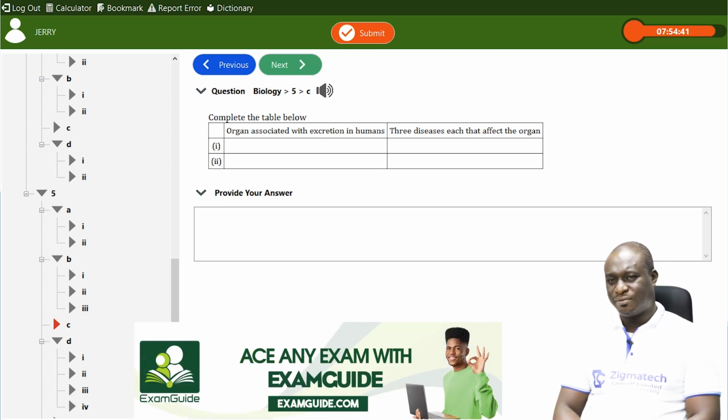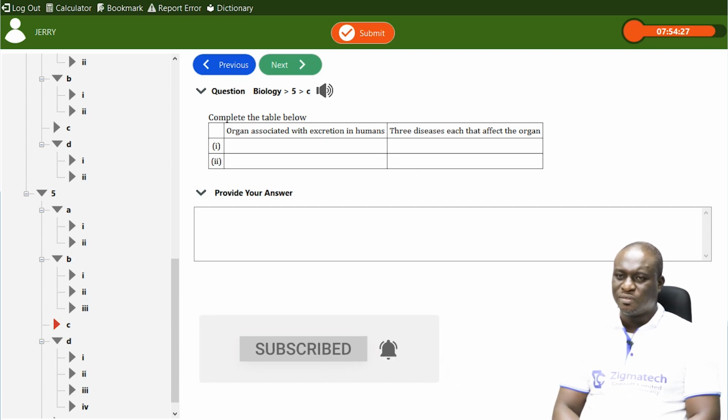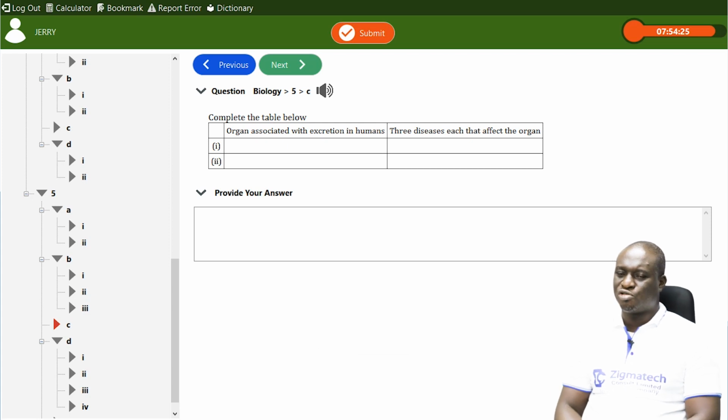And the next organ is the liver. The liver is one of the organs that works, I'll call it the engine room of the body. It works tirelessly, the liver. And it's also an excretory organ found in humans. Some of the diseases of the liver, one of them is cirrhosis of the liver.